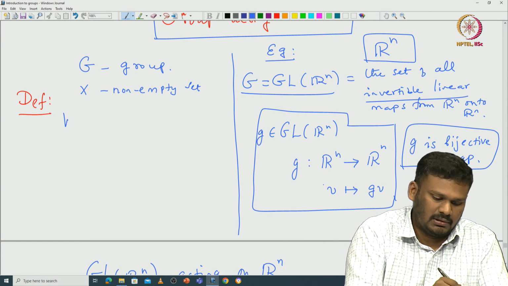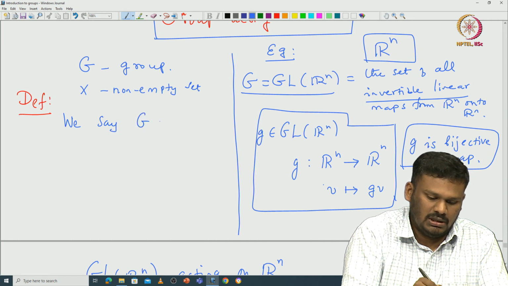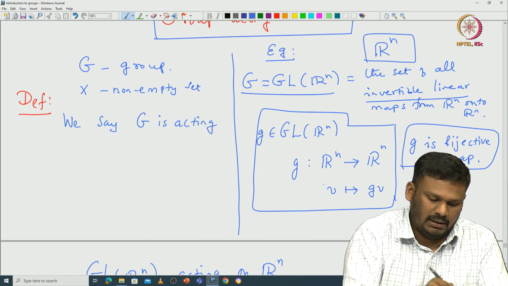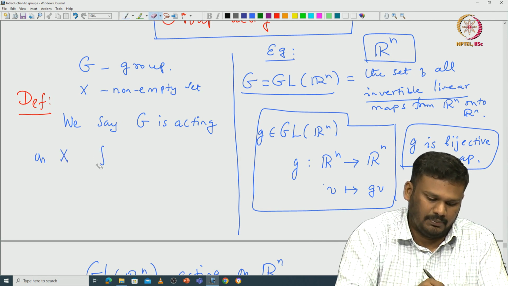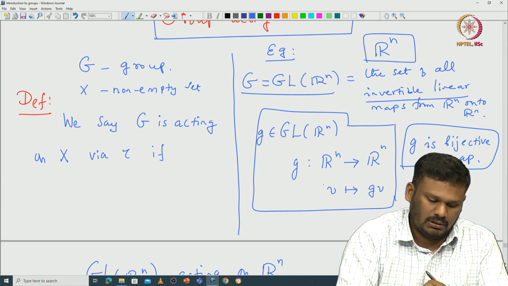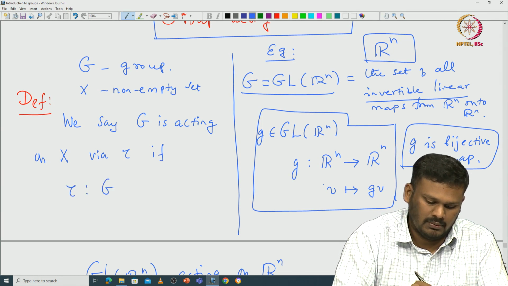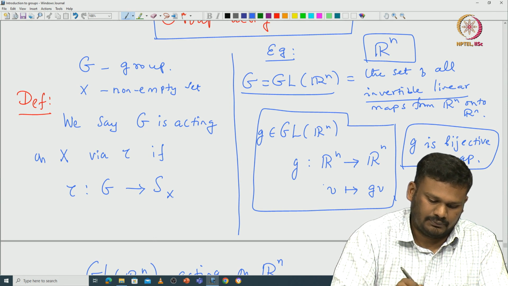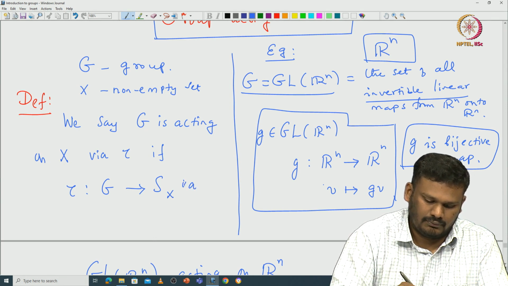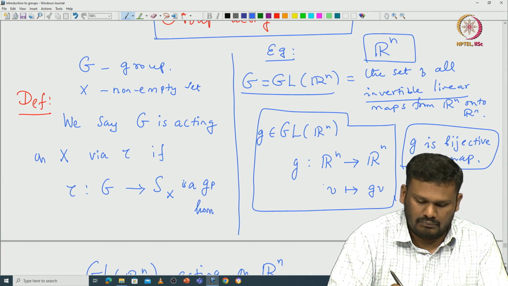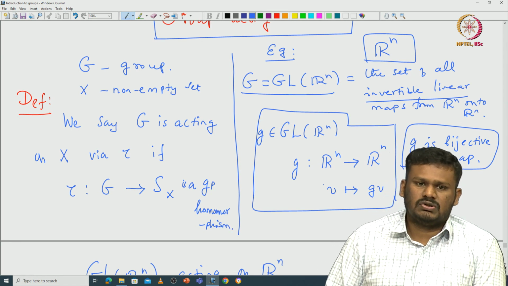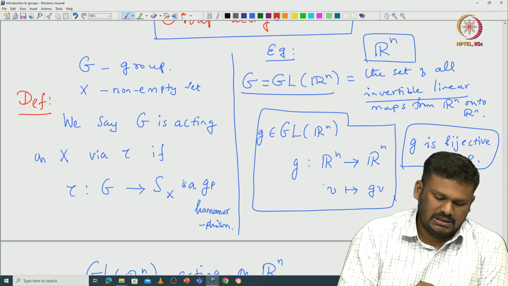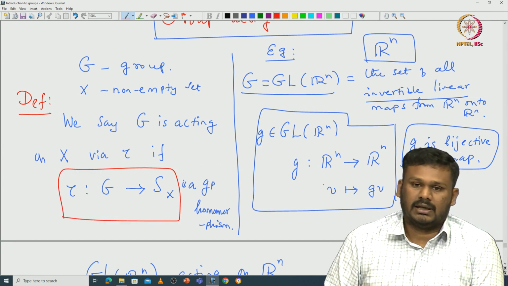So, we say G is acting on this capital X via, let us say, some map tau, if tau is a group homomorphism from G to Sx. In this situation we say that this G is acting on this capital X.